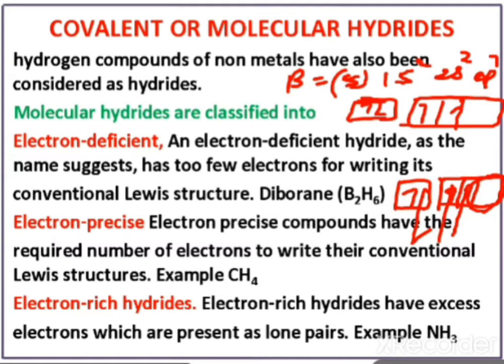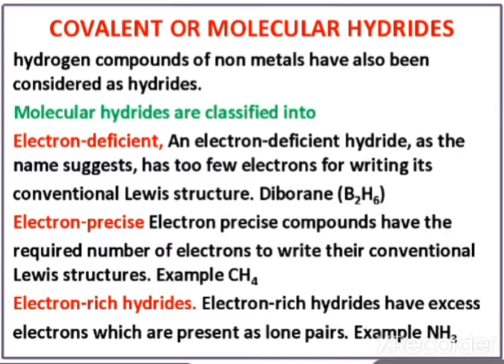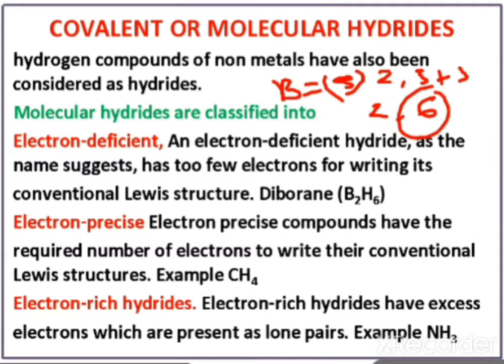In a simple way, boron, atomic number 5, with 3 hydrogen atoms reacting gets 3 more electrons, so the configuration will be 2, 6. But according to the octet, there should be 8 electrons. So these are the electron deficient hydrides.